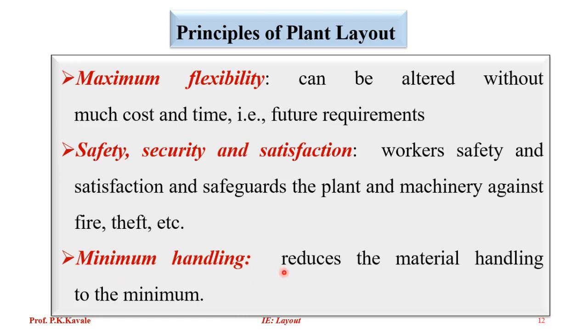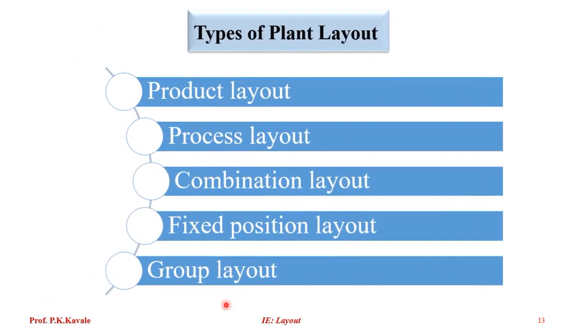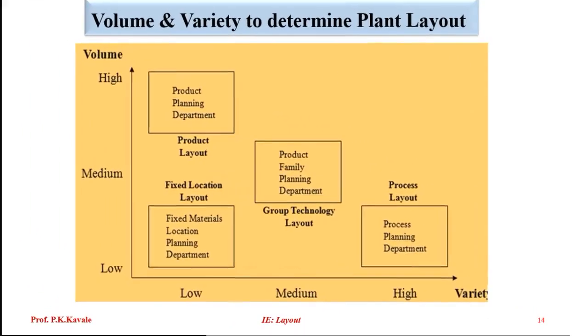Principle of minimum handling: reduce the material handling to the minimum. So what are the types of plant layout? There are different types of plant layout: product layout, process layout, combination of product and process, fixed or project layout, group layout, and cell layout. We'll see them one by one.